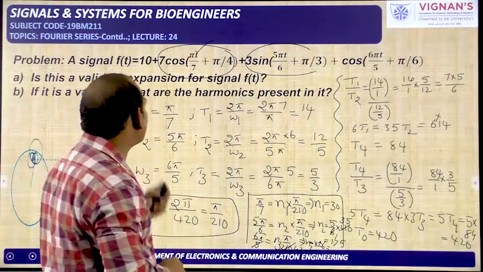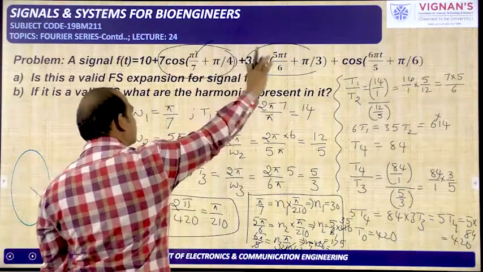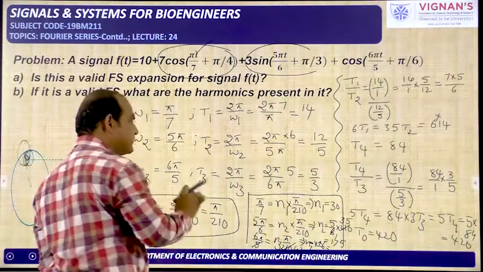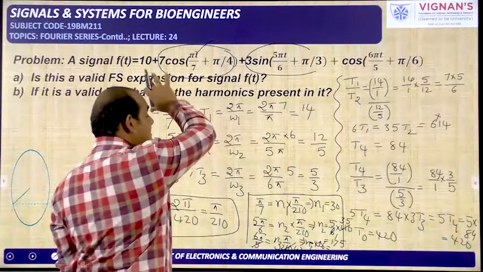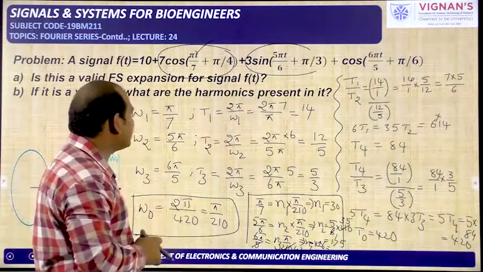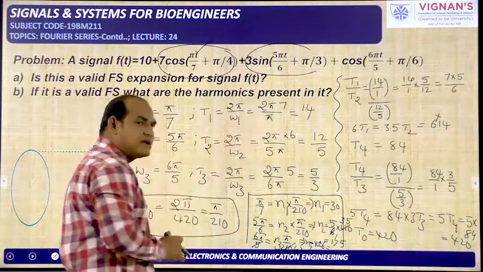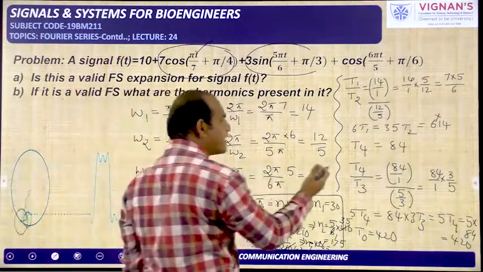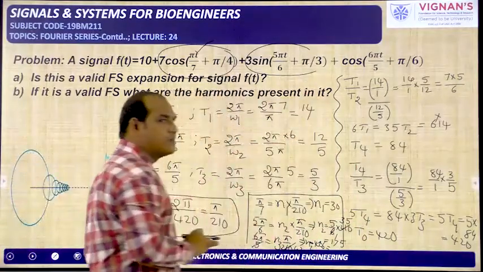What is the procedure I have followed here? I need to take the individual frequencies omega 1, omega 2, omega 3. From these three frequencies we have taken three time periods T1, T2, T3. Then I have checked whether the combination of these three terms is periodic or not, by taking the ratio of two particular time periods. If that ratio is a rational number, then I can say the combination is a periodic signal, and from that I can identify the time period. Like that I have checked for these three signal combinations.